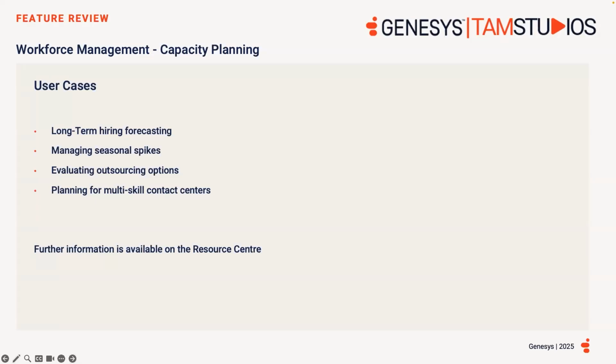And lastly, we're able to evaluate outsourcing options to reduce internal load. An example being if a team considers shifting overflow to an outsourcer. By creating a capacity plan scenario, the planner can see how changes affect staffing needs and explore different options before making that shift official. Also, further information is available on capacity planning within the Genesis Cloud Resource Centre.